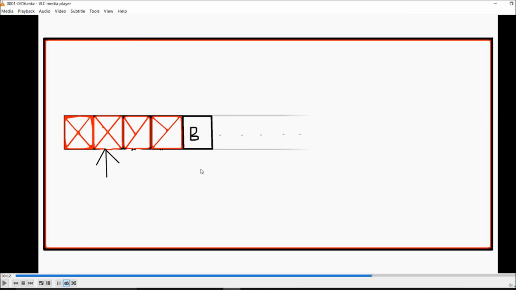Suppose we got here and we are moving y, so we got y, we will move to the left.